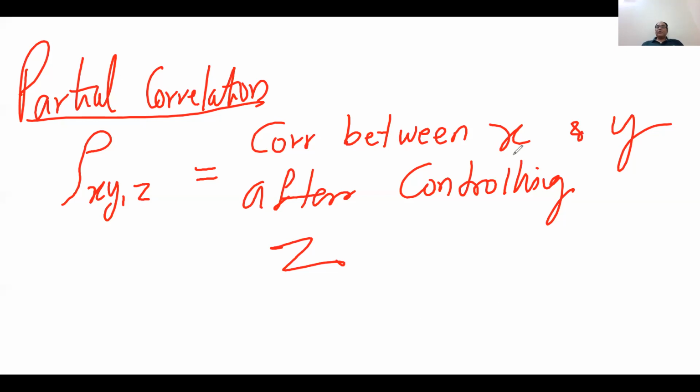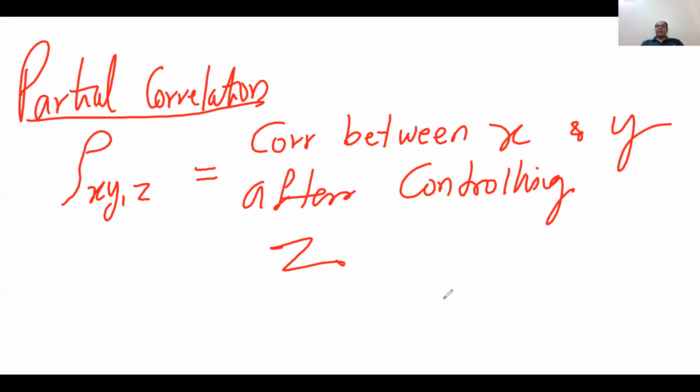So what exactly do we do in partial correlation? Let me show you the formula behind that, because it is quite complicated. Here the formula is given.